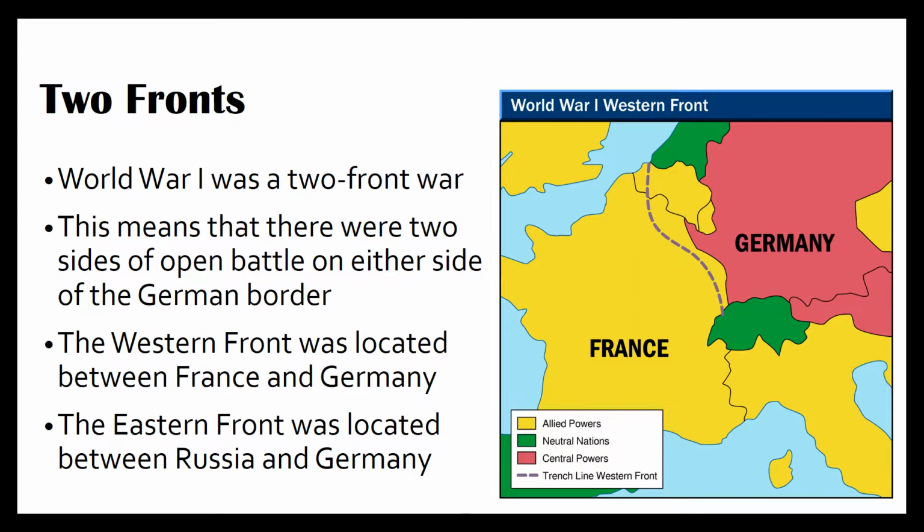If you look to the right, this is a map of the Western Front. As you can see, Germany is highlighted in red and France is highlighted in yellow. The Allied powers are yellow, Germany or the Central Powers are red. Neutral countries are highlighted in green. And then this gray dotted line going through France and Belgium, that is the trench lines that would scatter all throughout northern France. And we'll talk a little bit more about that later, though.